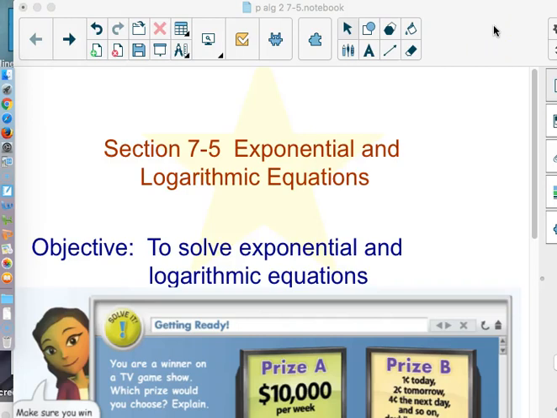Section 75. Our objective is basically just the title of the section. What we want to be able to do is solve those exponential and logarithmic equations, figure out how to do that. Now, logarithms, we know if we have to do something with them, we're going to have to snail shell.